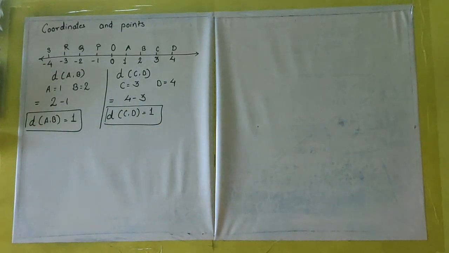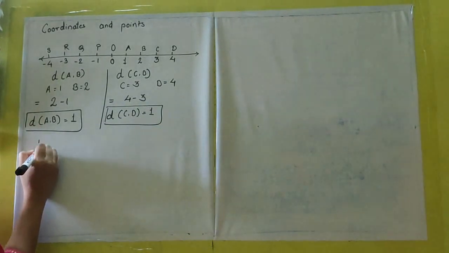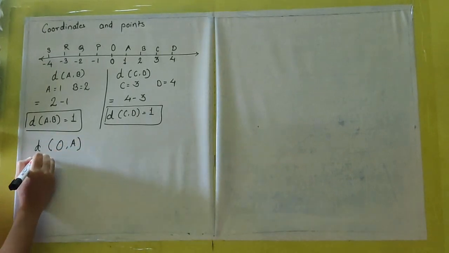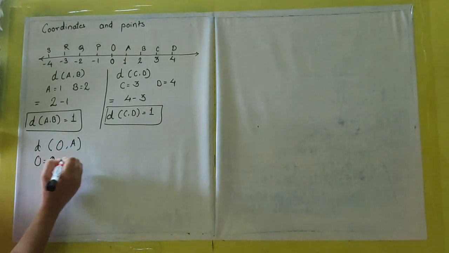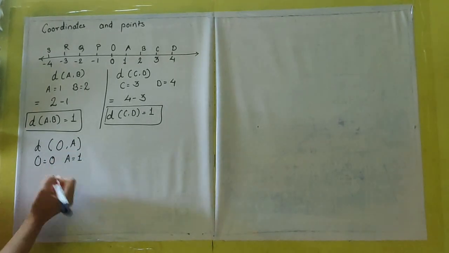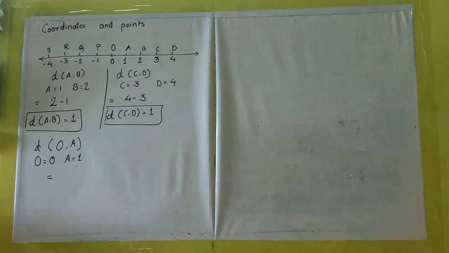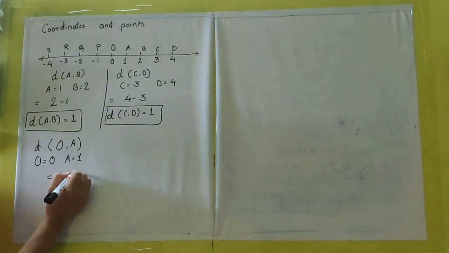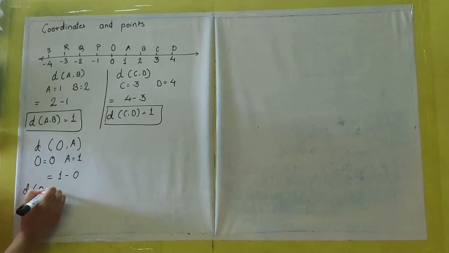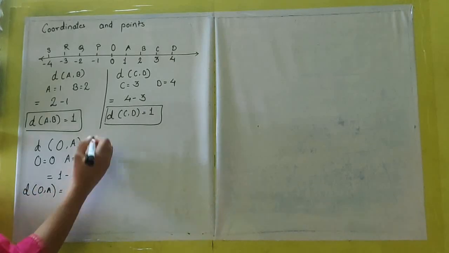Let's move on to the next one. Distance OA. The coordinate of O is 0 and A is 1. So here which one is greater? 1 is greater. So 1 minus 0. So distance OA is equal to 1.